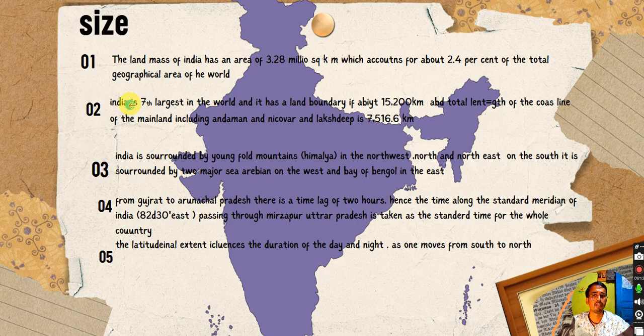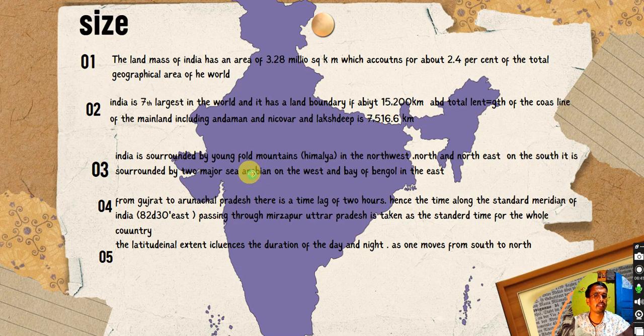When we talk about the number, India is the seventh largest country in the world. Its land boundary is about 15,200 kilometer, and its coastline or mainland boundary includes 7,516.6 kilometer. For the overall boundary you can add up these two values.